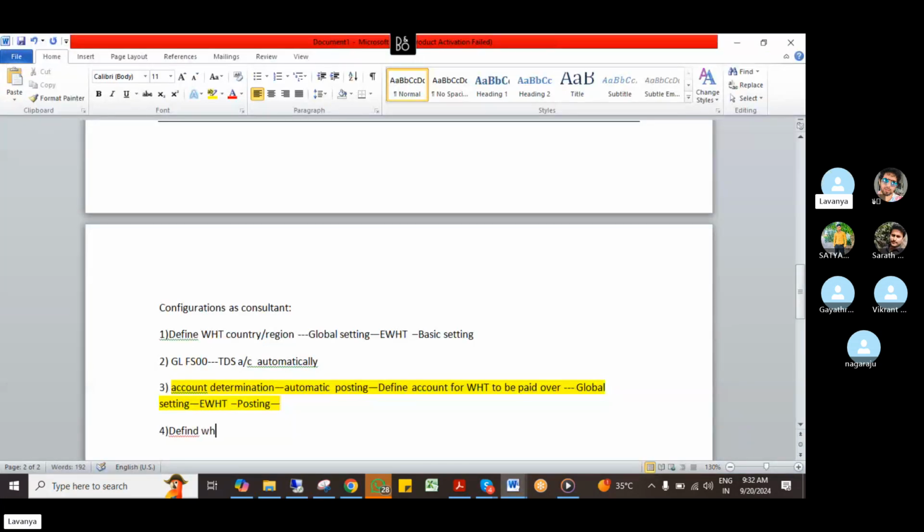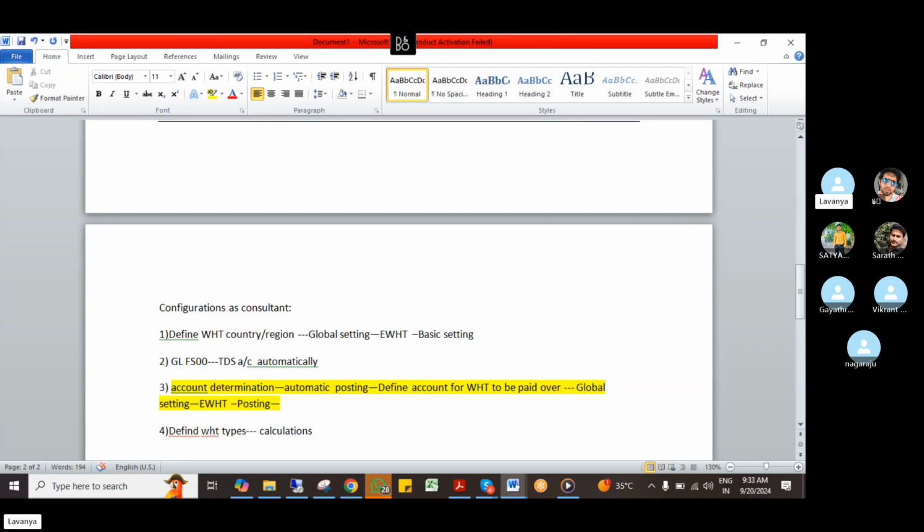Define withholding tax types. Okay, what is the path for this? This comes under calculations. I told you, right, withholding tax comes under extended withholding tax, basic settings, calculations and postings.